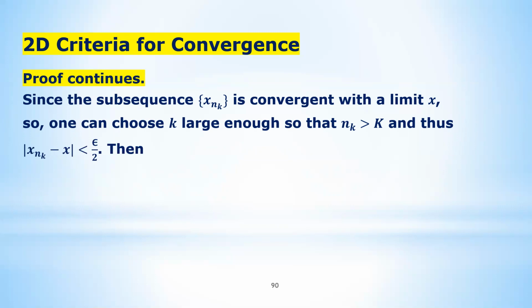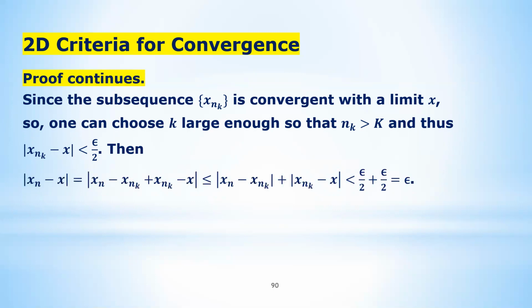Here, since the subsequence is convergent, I'm applying the limit definition on the subsequence. So for this epsilon divided by 2, there's a K that exists, and as long as nk is greater than this capital K, this estimate works. Then you can go to the next step.